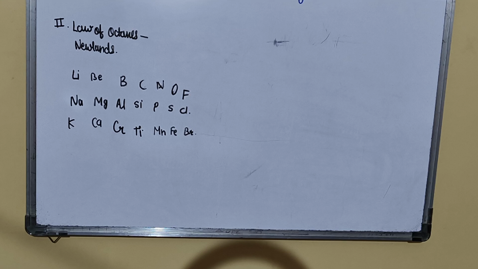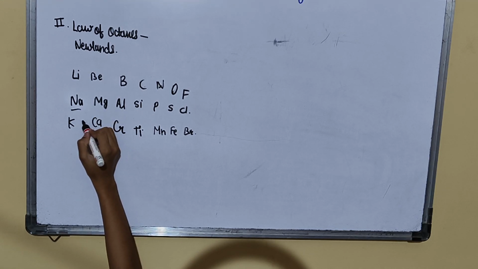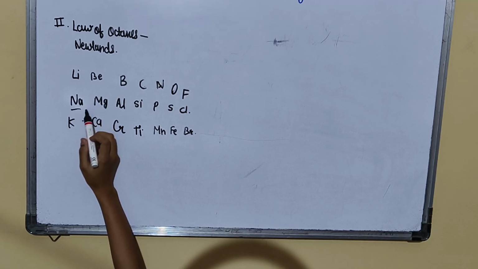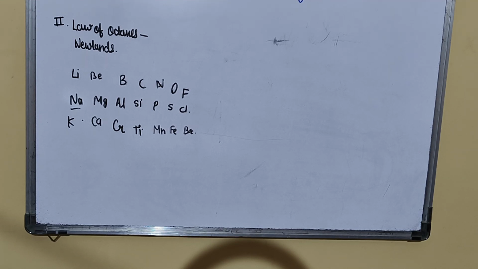Now, in Newland's arrangement, it is observed that sodium is the eighth element from lithium, and potassium is the eighth element from sodium. Likewise, magnesium is the eighth element from beryllium, and calcium is the eighth element from magnesium. This is similar to the repetition of the eighth note on an octave.